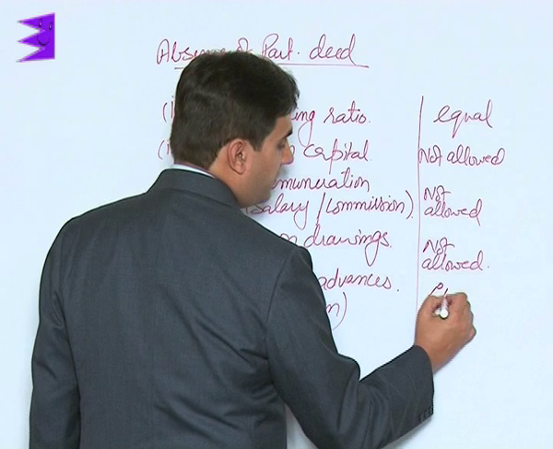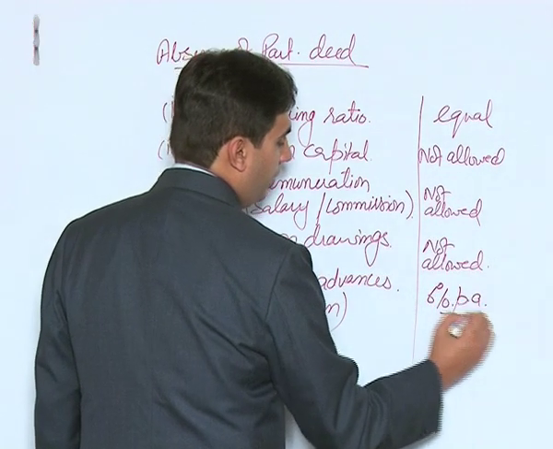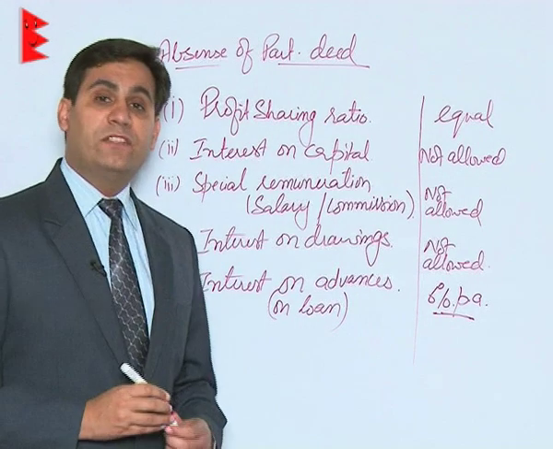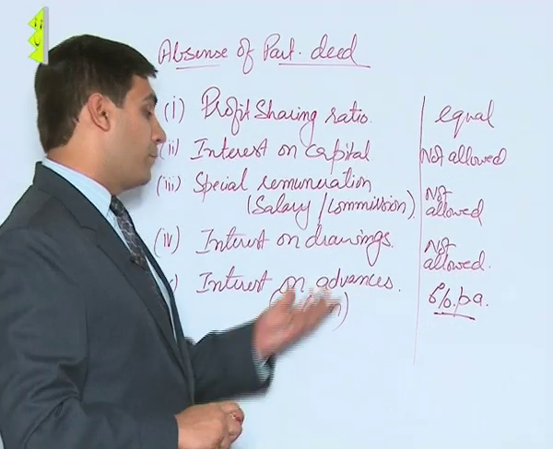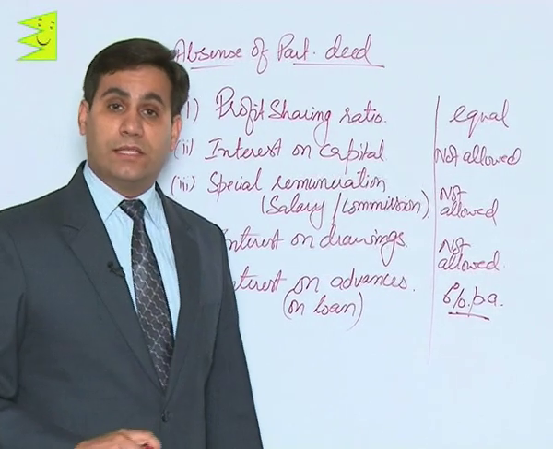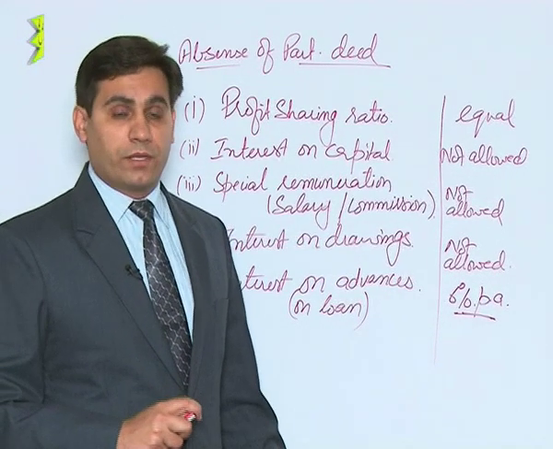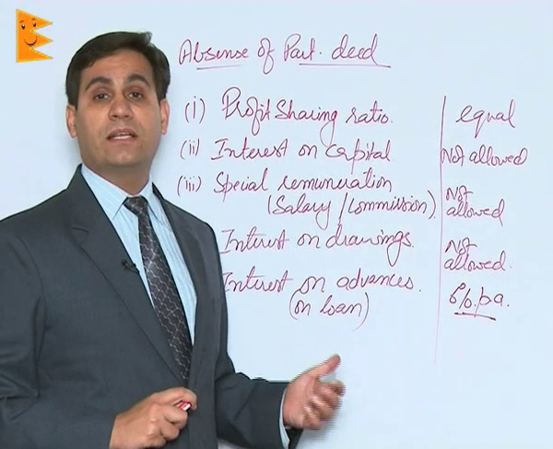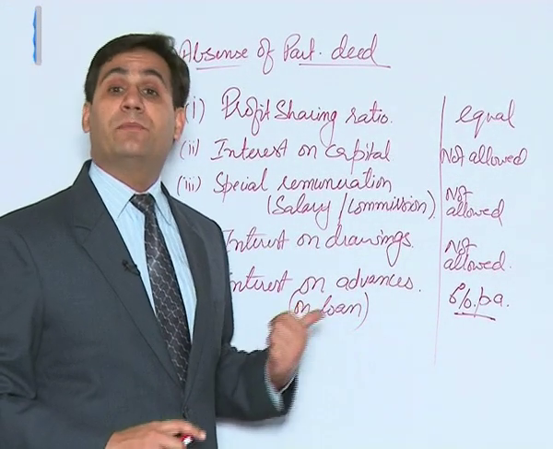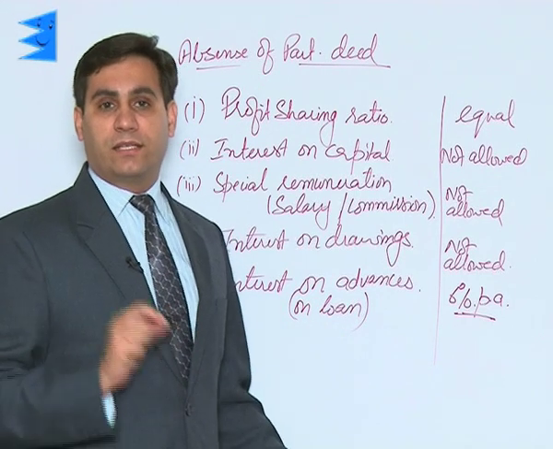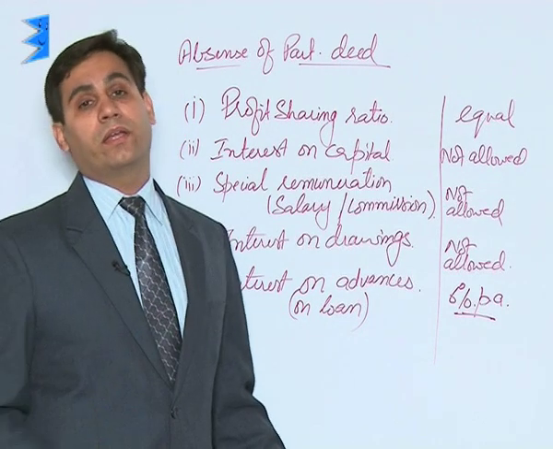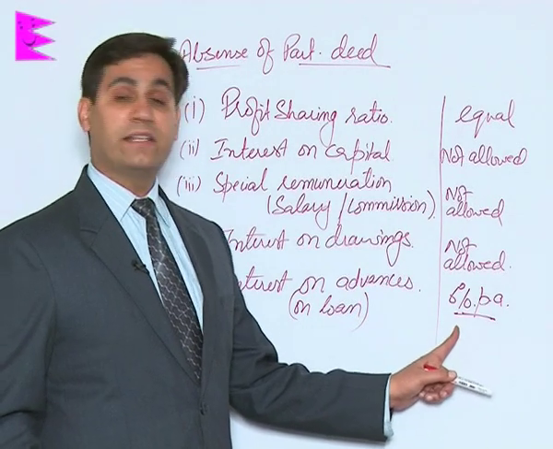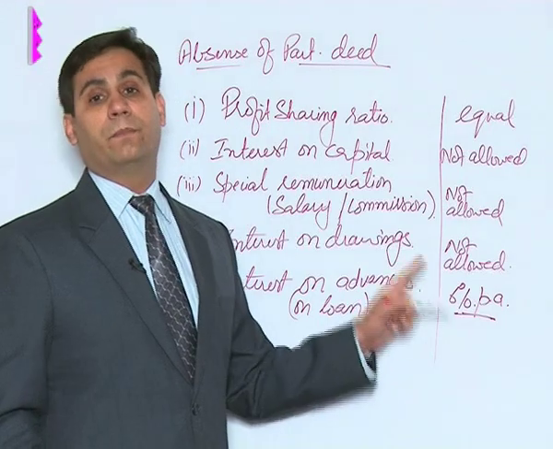as per the Partnership Act 1932, this interest should be allowed at 6% per annum. That means if the partnership deed says that interest is not to be allowed, then remember, interest will not be allowed. In case the partnership deed says that interest is to be allowed at, let's say, 10%, then it will be given at 10%. But in case the partnership deed is silent about interest on loan advanced by the partner, then that partner is entitled to interest at 6% per annum.